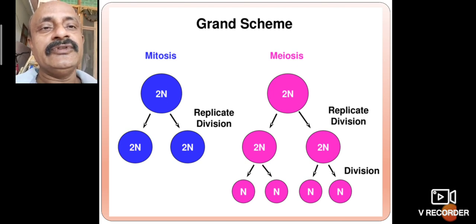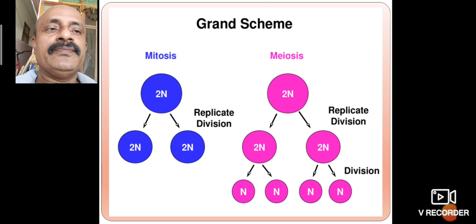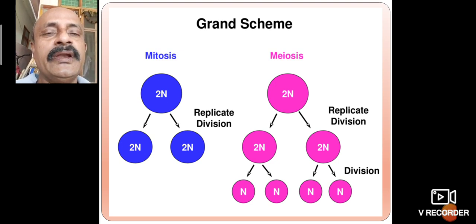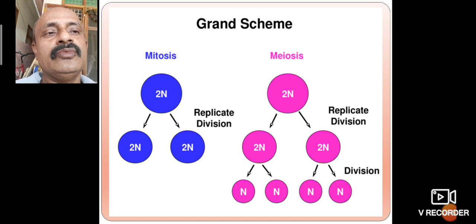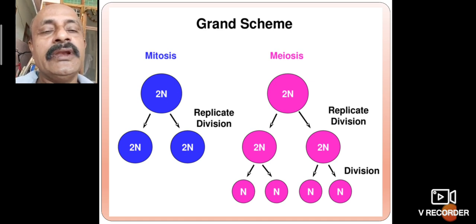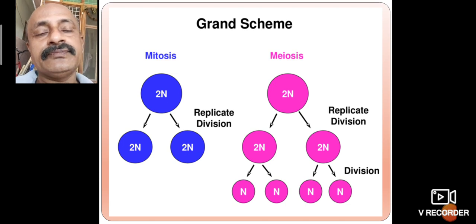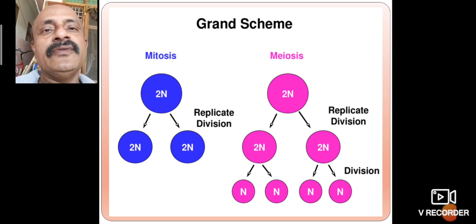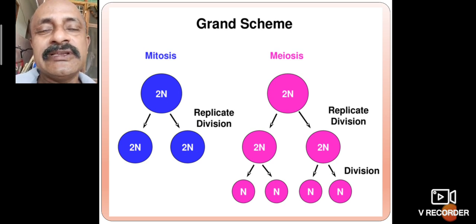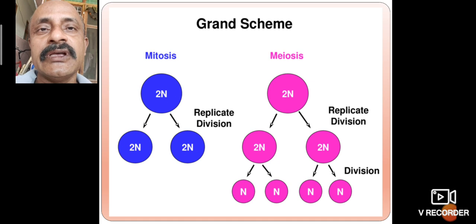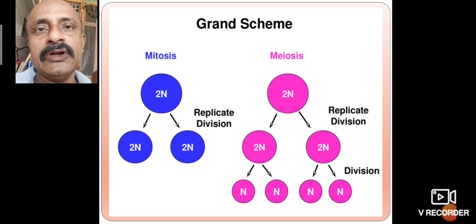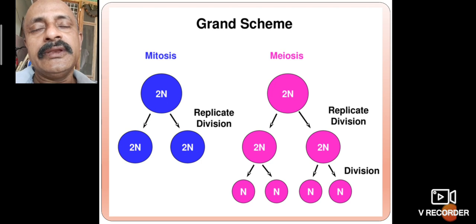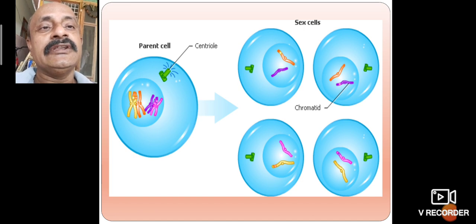In mitosis, 2n gives 2n, the same number of chromosomes. Meiosis also starts with the diploid number of chromosomes, two sets, in the reproductive cells. 2n undergoes meiosis 1 to give n, then meiosis 2. After meiosis 2, four cells are formed, each with only one set of chromosomes, either male or female, not both. That is also clear. So what are your parent cells and sex cells?